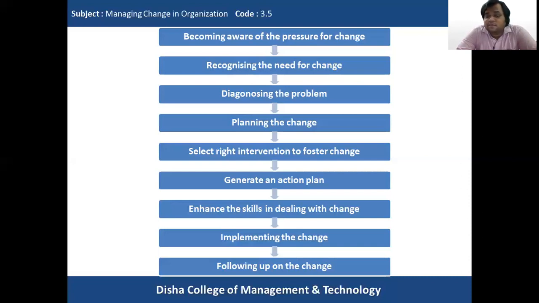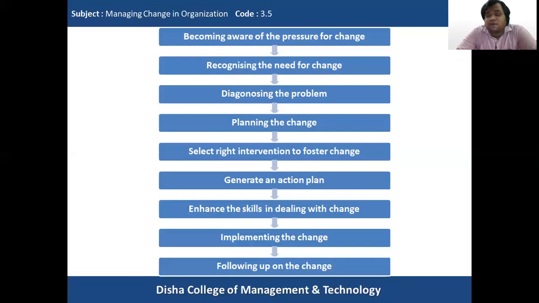Then comes implementing the change. This is the stage where the change is actually implemented throughout the organization. We have to see that all the bottlenecks that are resisting the change in the organization are removed. A proper, systematic, structured communication strategy that has been decided must be implemented. Everybody must be made to understand why the change is required in the organization. The people who will be leading the change must be given powers to see that the change is properly implemented throughout the organization. So this is the implementation phase of the change process.